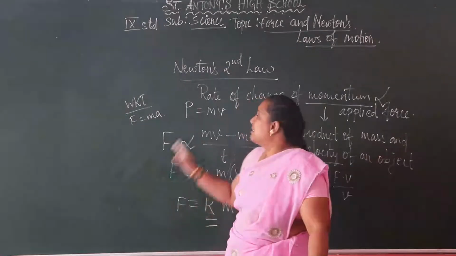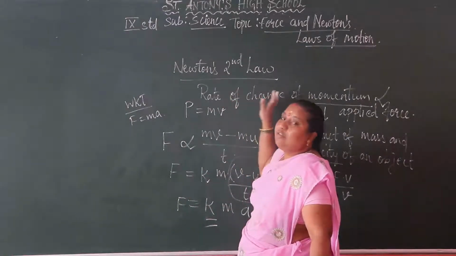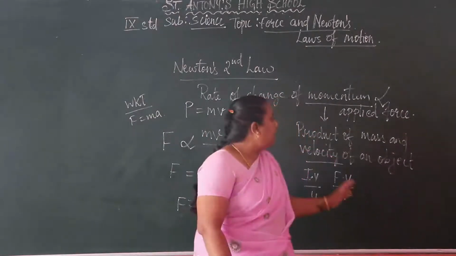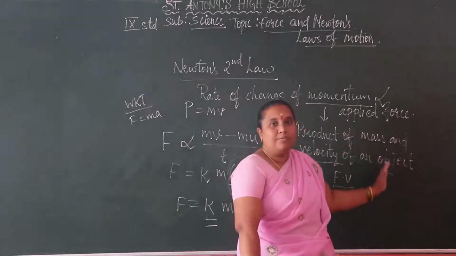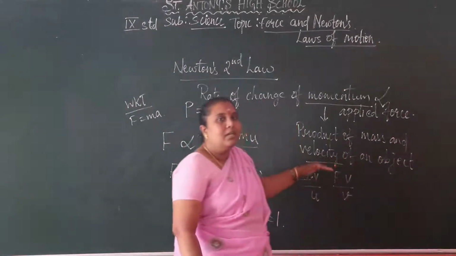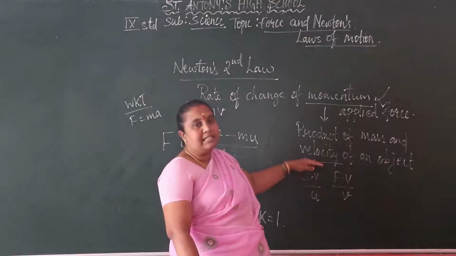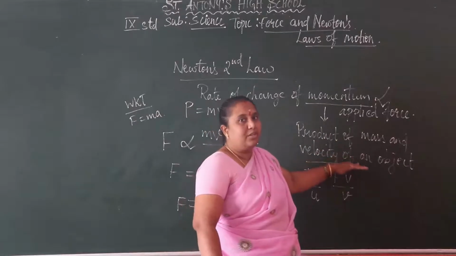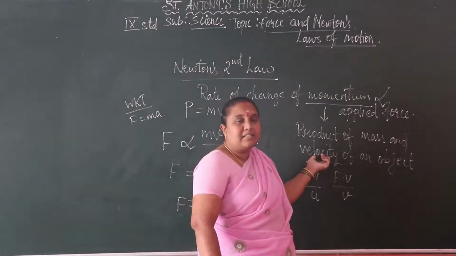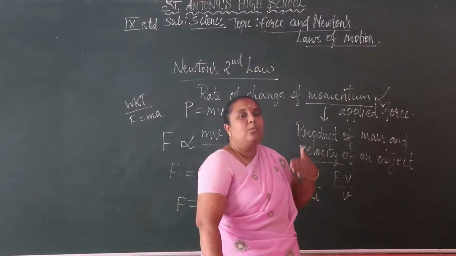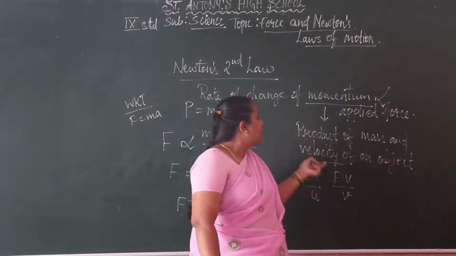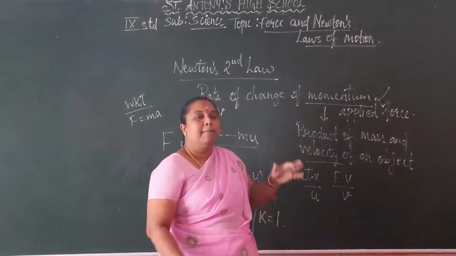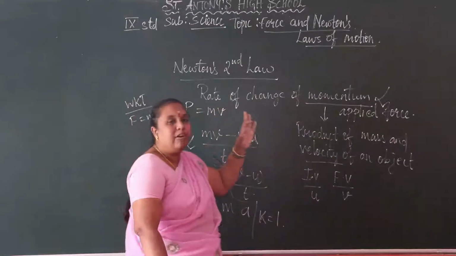So there it is directly proportional to the rate of change of momentum. Momentum is based on the mass of an object and the velocity of an object. Velocity is the speed of an object with respect to direction. So in that direction we have to slow down the object or stop the object based on the rate of change of momentum.